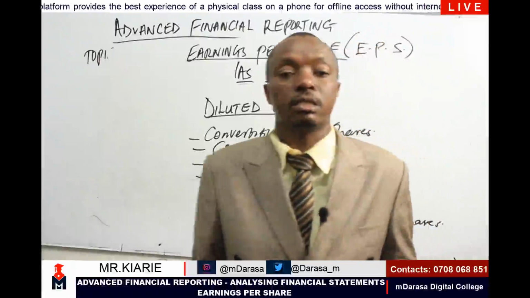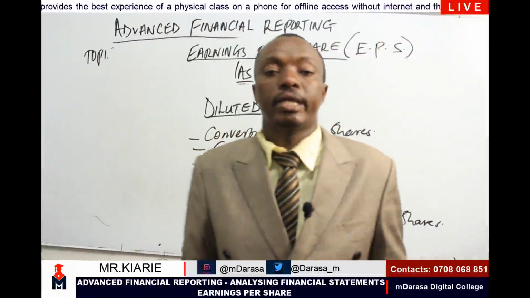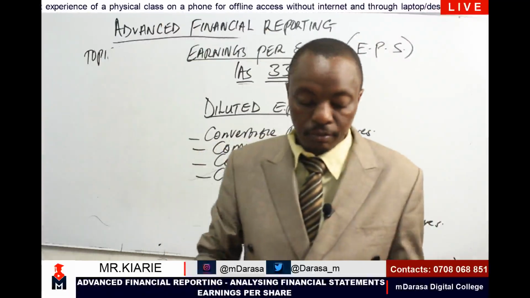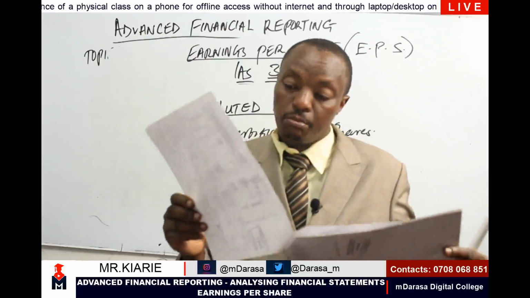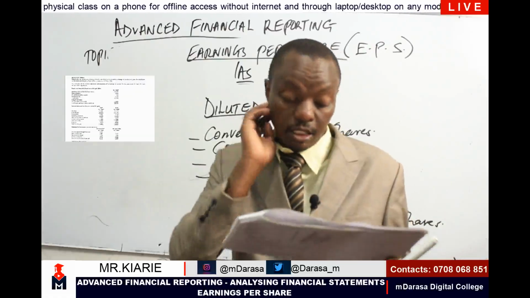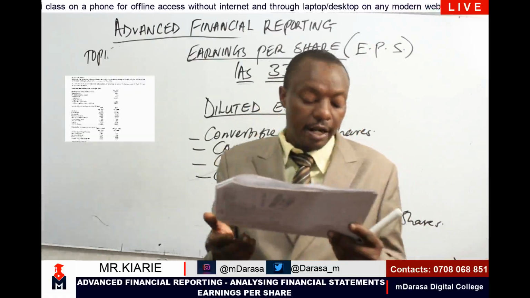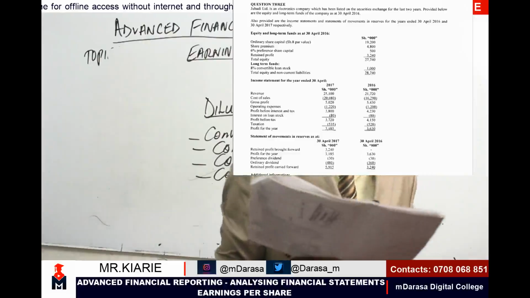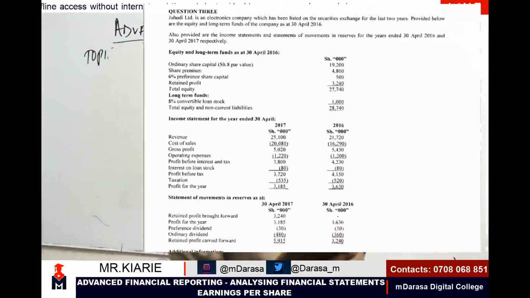Past papers. That is from 2017. That is from May 2017. Question number 3. It's about a company called Kit Limited.